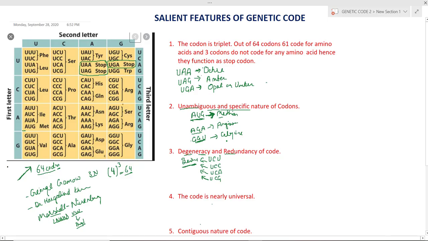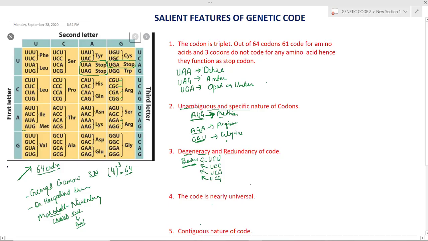It's quite clear in the checkerboard also. There are 64 codons and 20 amino acids, so it is obvious that one amino acid can be coded by more than one codon. Here you can see arginine. Arginine is coded by these four codons, and here two more codons also code for arginine. So there are 6 codons coding for arginine. A single amino acid can be coded by more than 2 codons, even 4 codons.